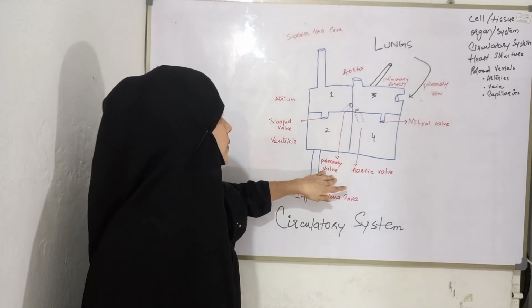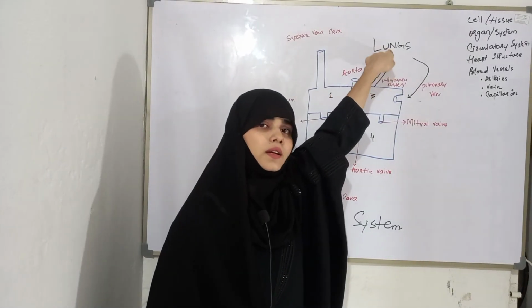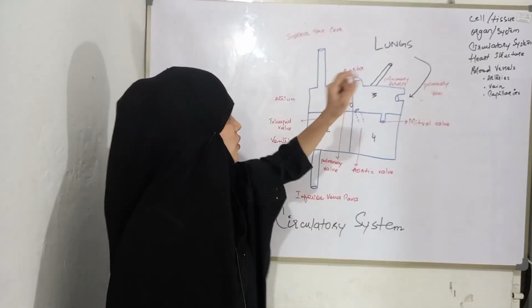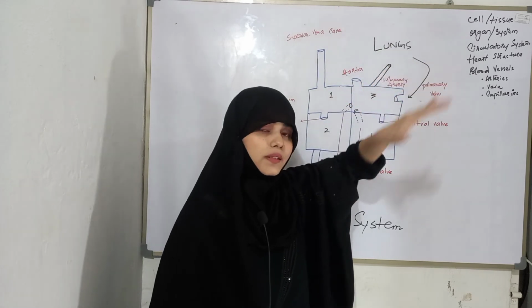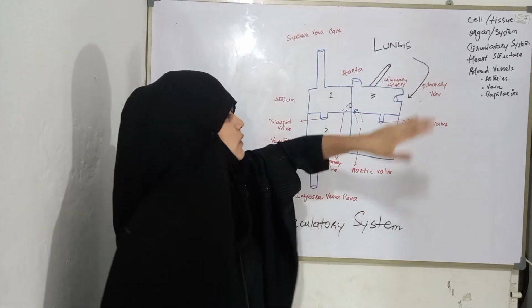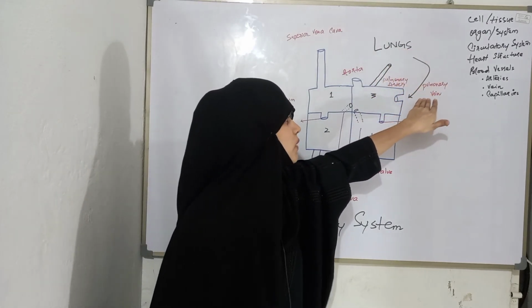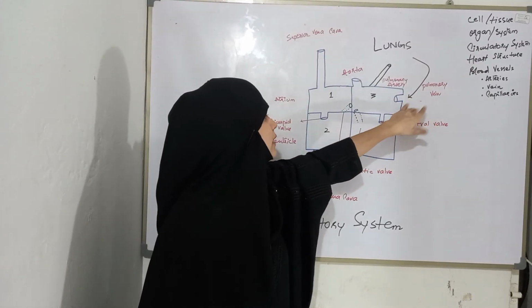The pulmonary artery opens into the lungs, and the lungs take carbon dioxide from the blood, and oxygen gas is absorbed into the blood, and now the blood is oxygenated. So blood travels into the pulmonary vein. The pulmonary vein opens into the third chamber of the heart, the left atrium.